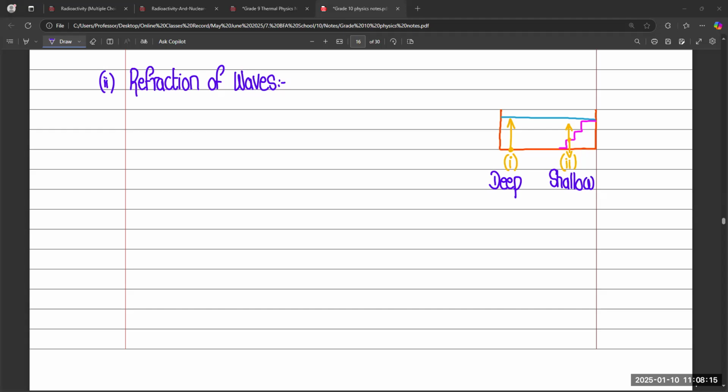So in the same pool, we are facing different mediums, like one is deep and one is shallow. So in the same example, if we consider seawater, we know when waves are generating from the deep water, that is definitely the deep water, and we are standing in shallow water because we have ground under our feet. So when water waves are traveling to the corner, on the corner we observe shallow water. That is shallow water because we are able to stand on the ground easily, and there is very little water under our feet.